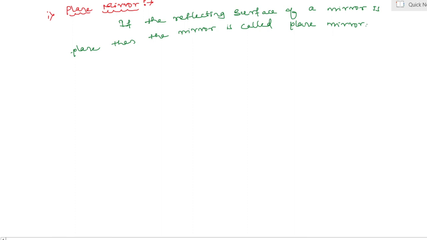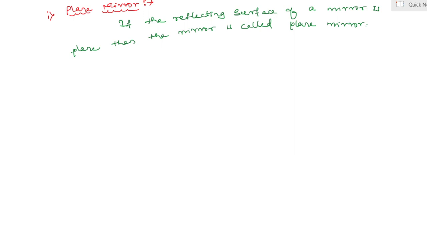Yes, my dear students, image formed by plane mirror has different properties. Yes, properties of plane mirror. First property, it is always virtual and erect. Yes, it means after reflection does not meet actually. Yes, and second one, the size of image is equal to the size of object. Yes, my dear students, in plane mirror what happens? The size of the image is always equal to what? The size of the object. And third property, the distance between the image and the mirror is equal to distance between object and the mirror.